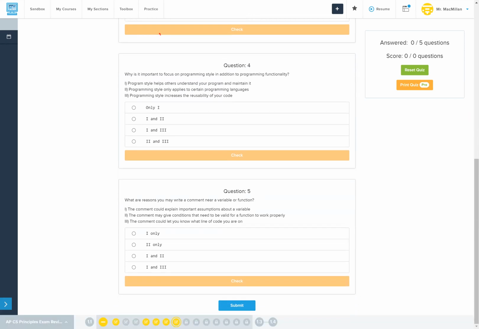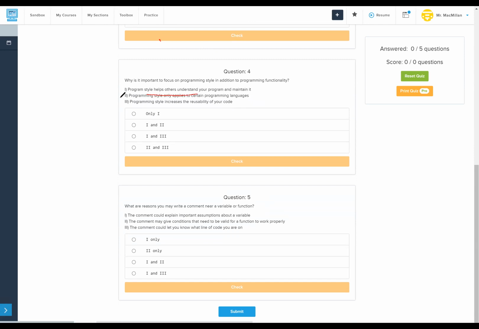Why is it important to focus on programming style in addition to programming functionality? Programming style helps others understand your program and maintain it. It only applies to certain programming languages, or it increases the reusability of your code. Well, options 1 and 3 both seem very true, where option 2 is absolutely false. No matter what language you're programming in, your code should be written in such a way that it is easy to understand. So 1 and 3 are going to be our answers.